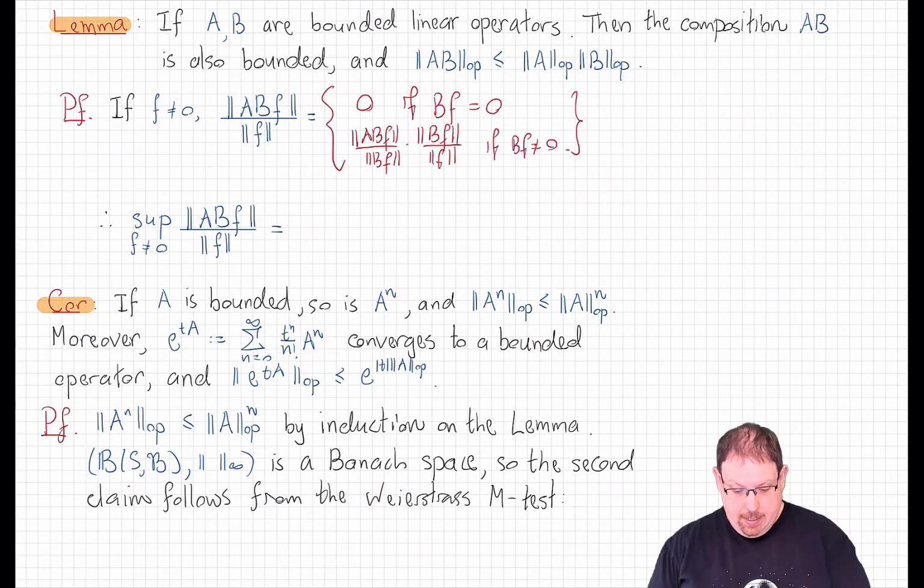Well, that tells us, thanks to this 0 here being something that is pretty much never the supremum, that in this supremum here, we may as well restrict to those functions not only that are non-zero, but are not in the null space of B. Of course, 0 is in the null space of B, so this is actually a helpful restriction here.